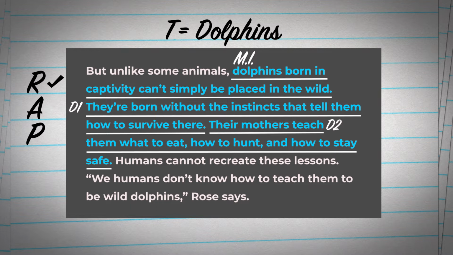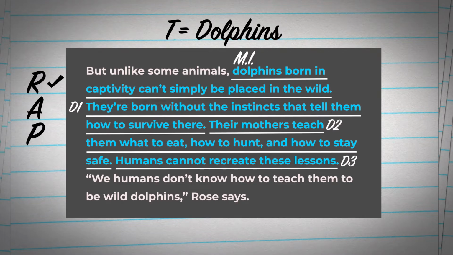There is a third detail, and that is that humans cannot recreate those lessons. So I'm going to underline that one also and put a D3 for third detail. I've identified the main idea and 3 supporting details about the main idea. With that done, I can check the A step off and move on.